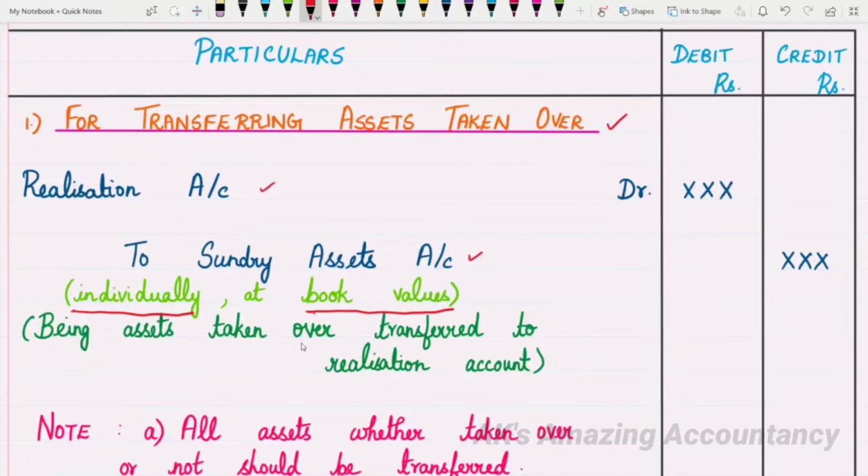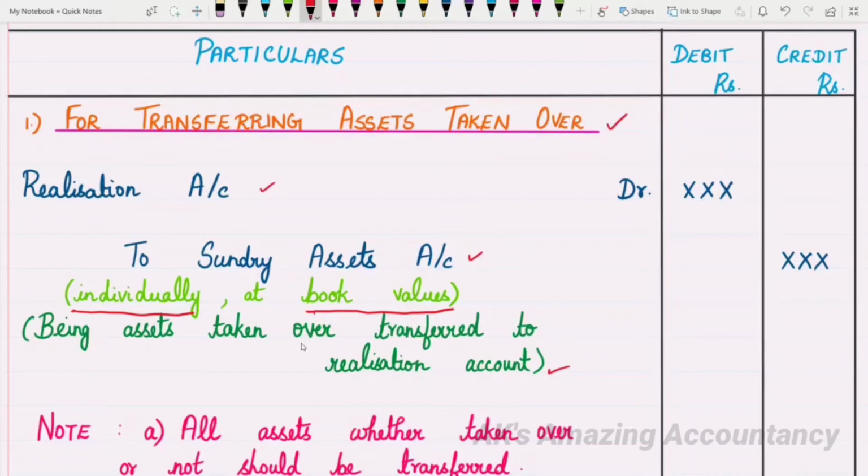To be very simple, they will be shown at the values which are shown as per the problem. That is what the book value actually is. Then you will be writing the narration as usual. As I always tell you, any journal entry without narration is meaningless. So the narration here will be: being assets taken over, transferred to realization account.